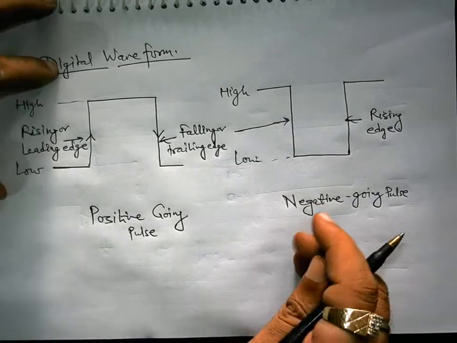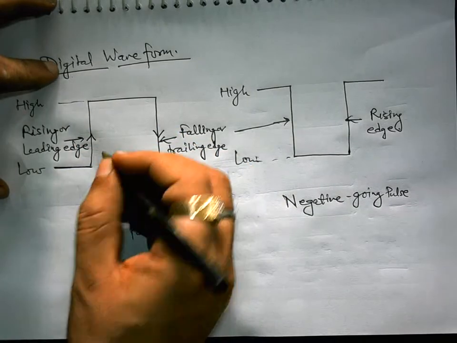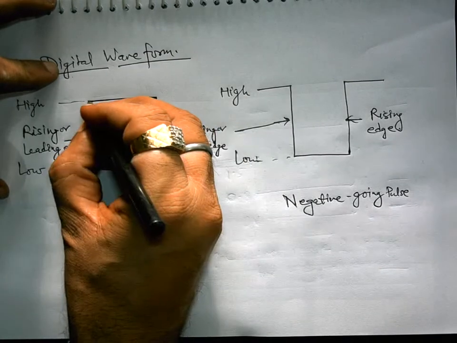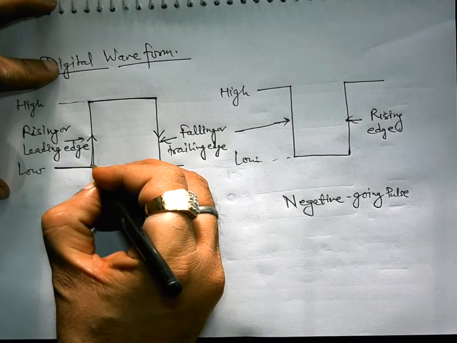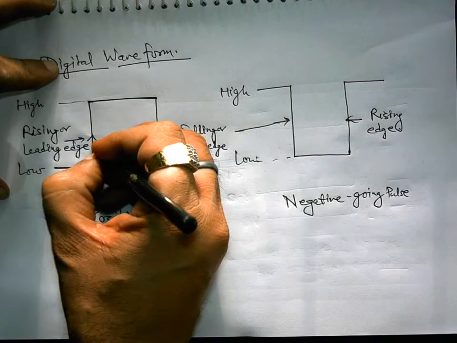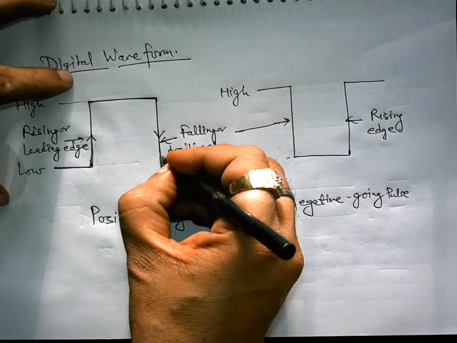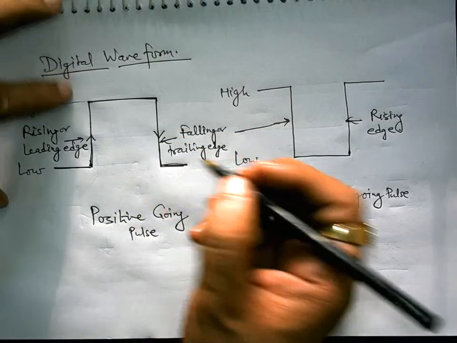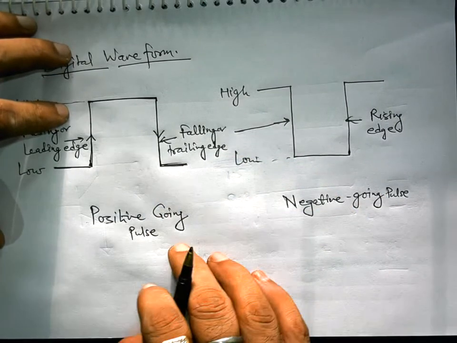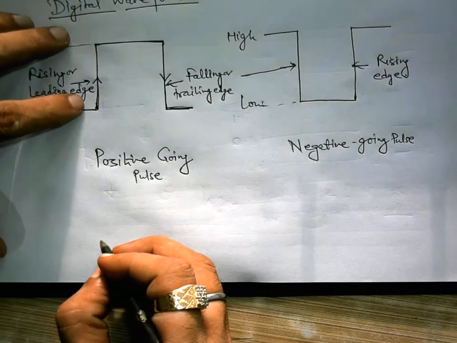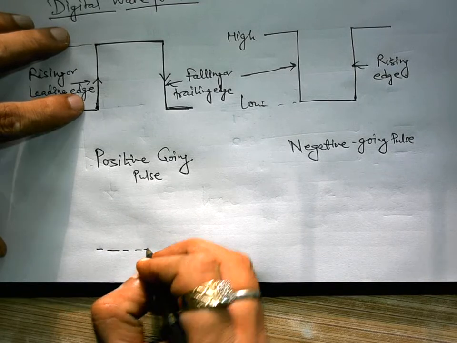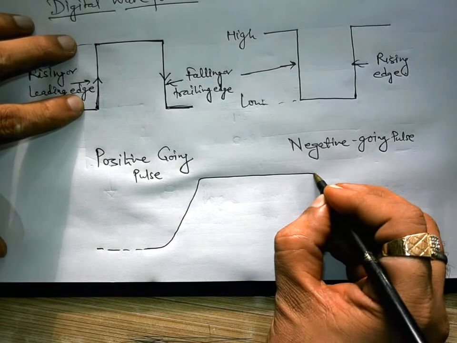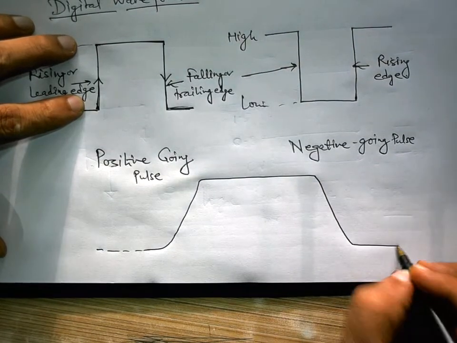Now this transition which I am showing, this is almost abrupt. It appears in this picture that it is an abrupt transition, but practically it doesn't happen like this, and this transition also. So what is the practical picture of this transition? By making the practical picture, we will define many terms also. Any pulse takes transition from high to low or low to high like this.